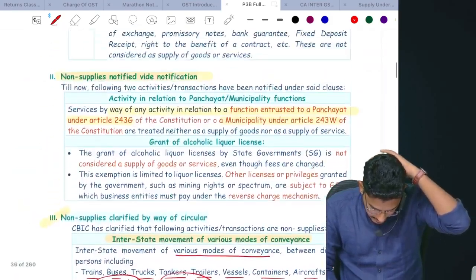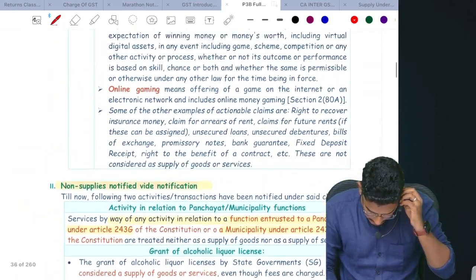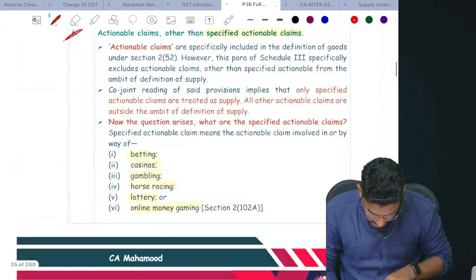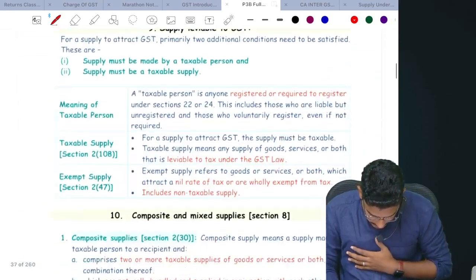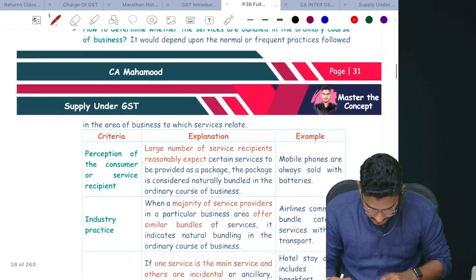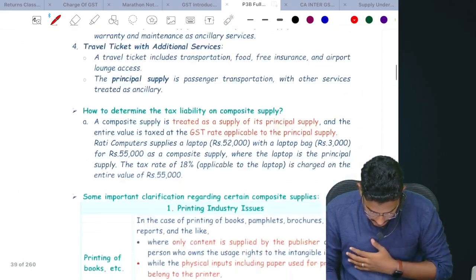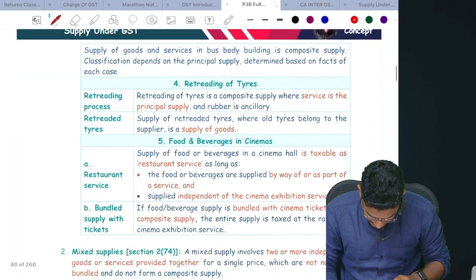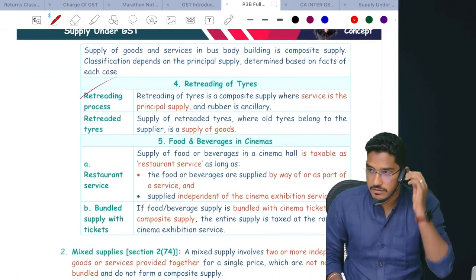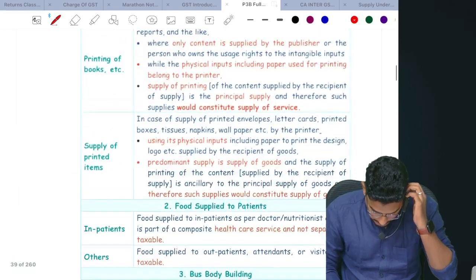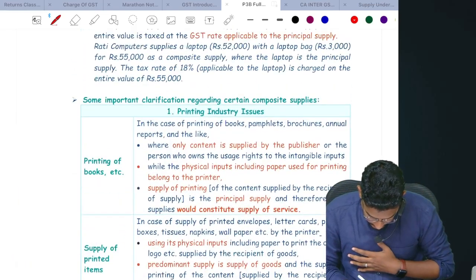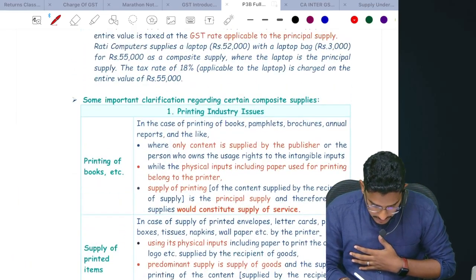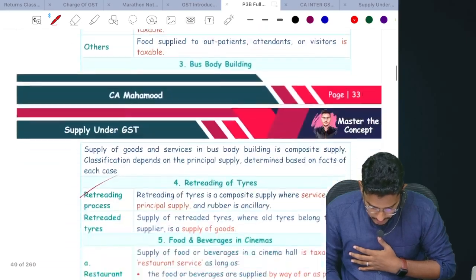So here and there, I think some circulars I have missed out. Those circulars I want to explain. An important circular should be there regarding composite supplies only. After that, once I am done with the circulars, then I will come to section number 9. Retreading of the tires we are done already. A few things. Okay, this I will do one thing. This I will complete. This is anyhow related to composite supply.